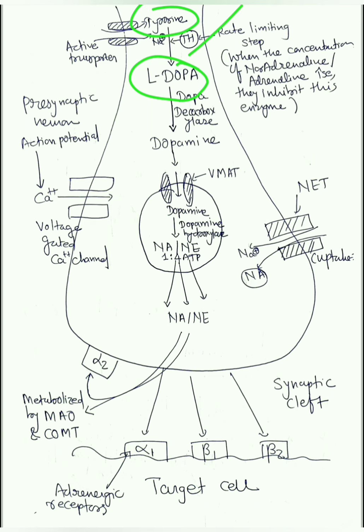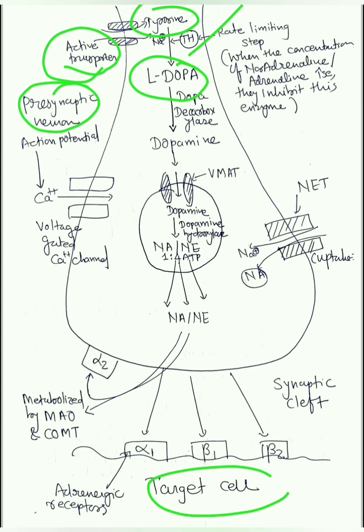So this tyrosine, where is it coming from? It is coming from outside, and it is coming from liver actually, via active transport mechanism, via this transporter. So this tyrosine is coming inside. This is presynaptic nerve cell, and this is target cell, and this is synaptic cleft. So in presynaptic nerve cell, tyrosine will come via active transport mechanism, and it is going to get converted to L-DOPA with the presence of enzyme tyrosine hydroxylase.